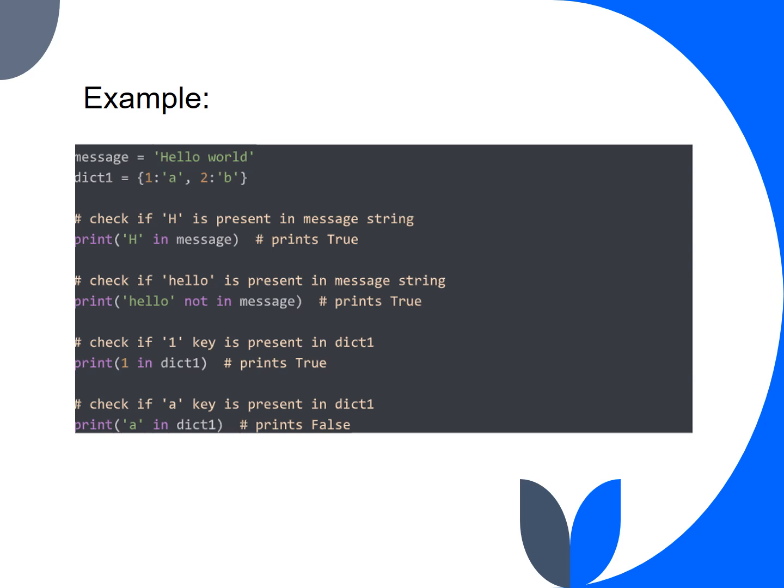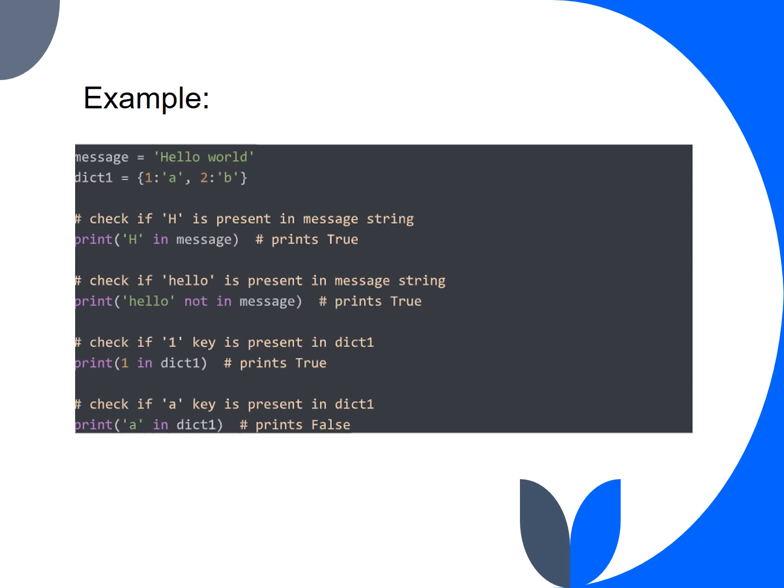Let's consider this example. We have two variables, message and dict1. In message we have the string hello world, and in dict1 we have a dictionary. First we're using a print statement to check if H is present in the message string. Since H is present, we get the output as true. Next we're checking if hello is present in the message string. Here the message string has hello with a capital H, and we are checking with a lowercase. Since Python is a case sensitive language, we get the answer as true because we are using a not in operator.